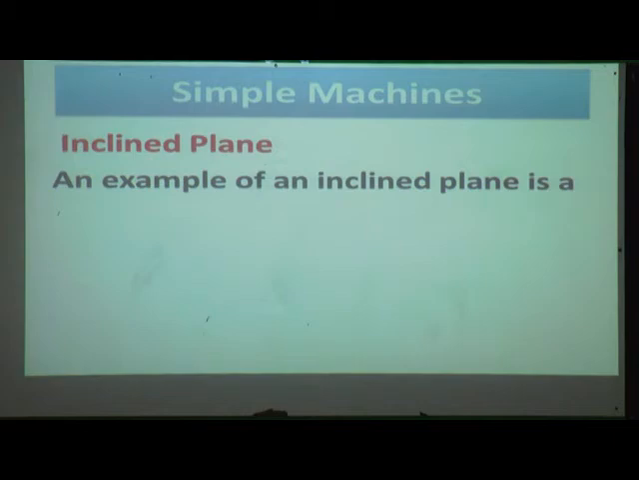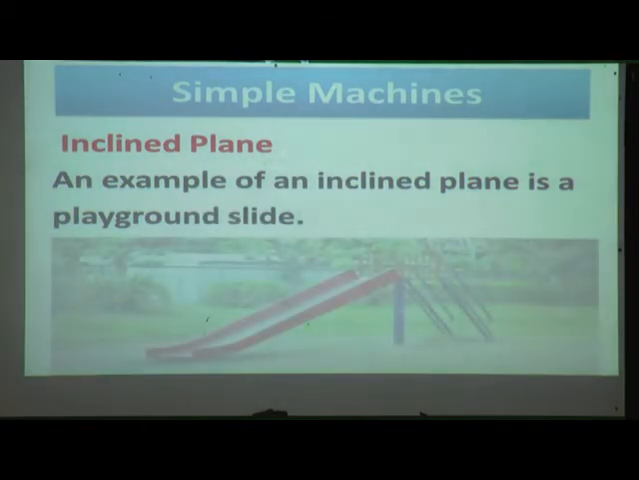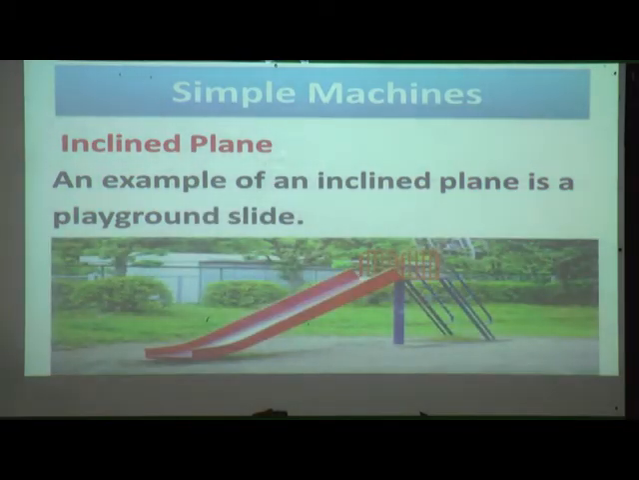An example of an inclined plane is a playground slide. Yes, every day or whenever you go to the park, you play on the slide. That is an example of an inclined plane. The slide has a slope, so we can say this is an inclined plane.